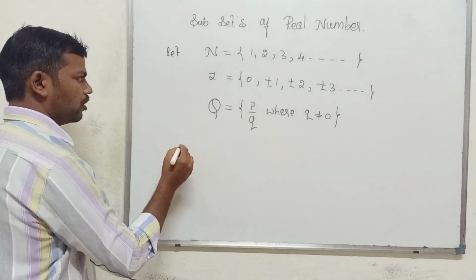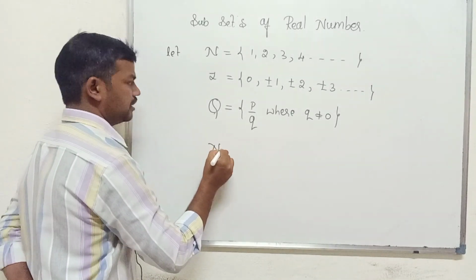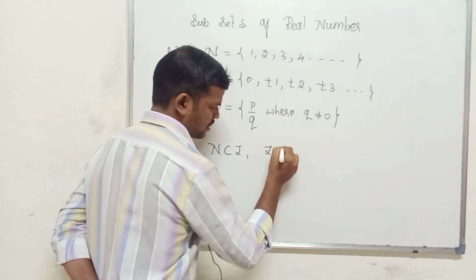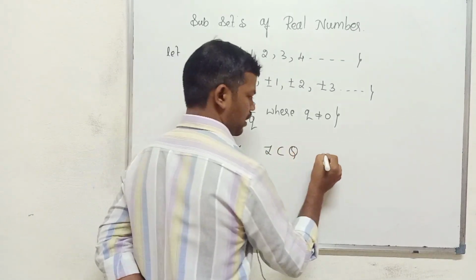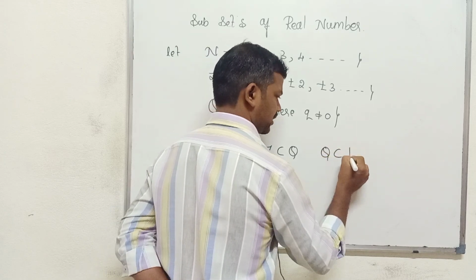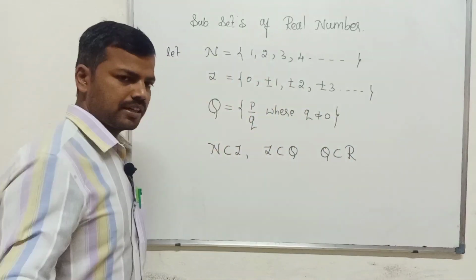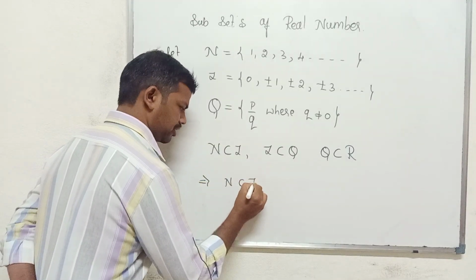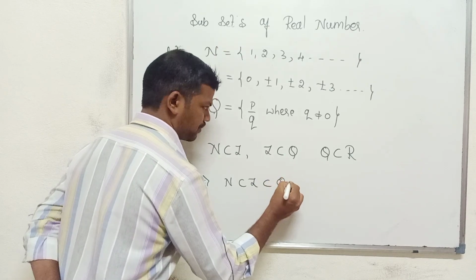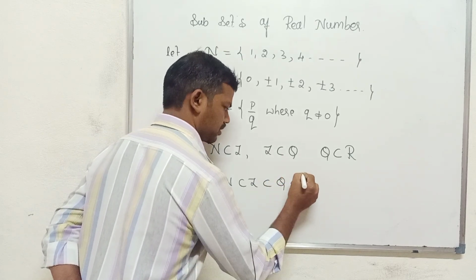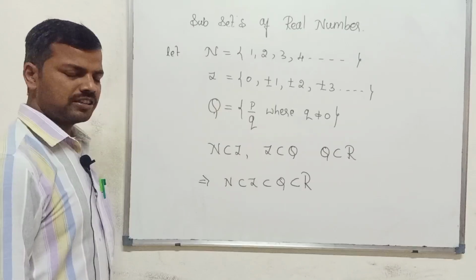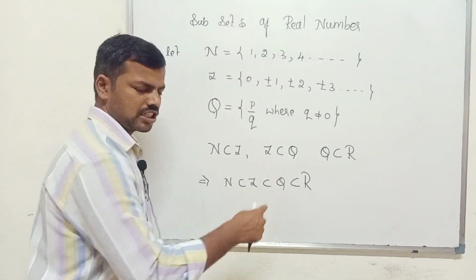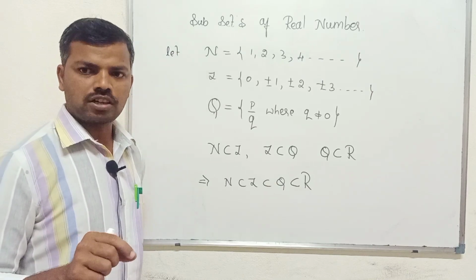And so we got that natural number is a subset of integer. Integer is a subset of rational number, and rational number is a subset of real number. So it implies that N is a subset of Z, Z is a subset of Q, and Q is a subset of real number. So from this it is clear that natural number, integer and rational numbers are the subsets of what? Real number.